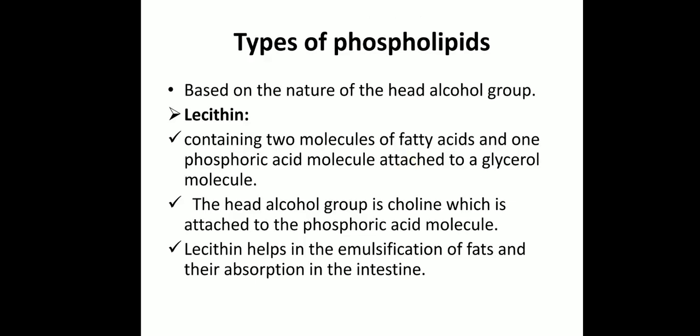Then, based on the nature of the head alcohol group, different types of phospholipids are present. Phospholipids show variation in the nature of the head alcohol group. First is lecithin. Lecithin is a phospholipid containing 2 molecules of fatty acids and 1 phosphoric acid molecule attached to a glycerol molecule. The head alcohol group is choline, which is attached to the phosphoric acid molecule. The function of lecithin is that it helps in the emulsification of fats and their absorption in the intestine.